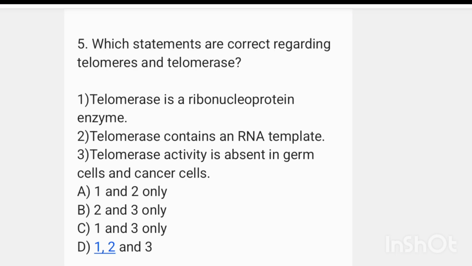First statement, telomerase is a ribonucleoprotein enzyme. That is correct. 2. Telomerase contains an RNA template. That's also correct. And the third statement, telomerase activity is absent in germ cells and cancer cells, is incorrect. So here the correct statements are 1 and 2 only. Option A is correct.